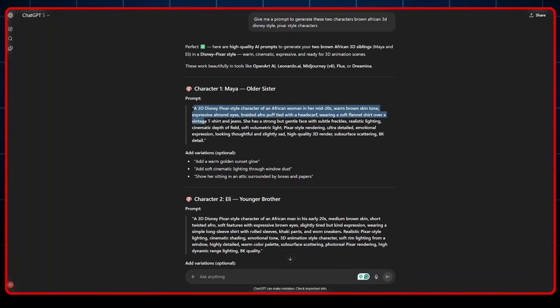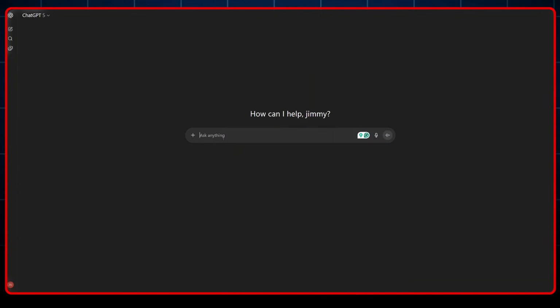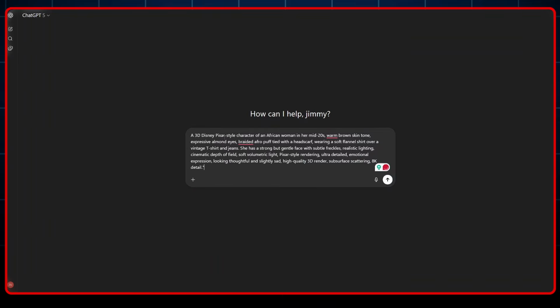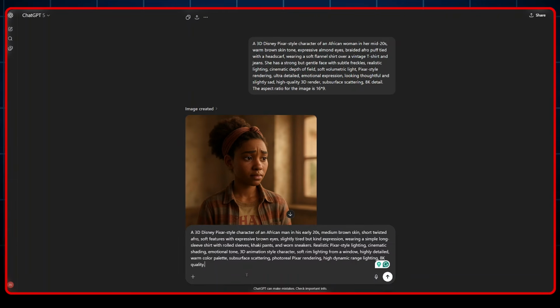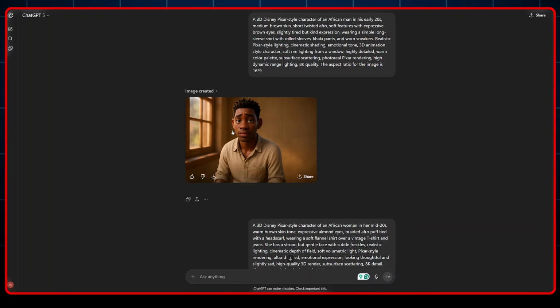So all I did was to copy this prompt and paste it into ChatGPT and hit create. And this was our first character, Maya. And we repeated the same process of copying the prompt of our second character, pasting it into ChatGPT, generating the second character. And this was the second character ChatGPT generated for us.